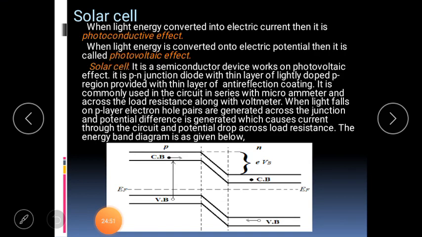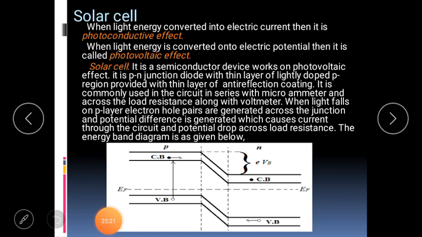Semiconductor devices are of different types. One of them is the solar cell. Before that, the conversion of light energy can happen in different ways. When light energy is converted into electric current, it is known as the photoconductive effect. When light energy is converted into electric potential, it is called the photovoltaic effect. A solar cell is a semiconductor device that works on the photovoltaic effect.